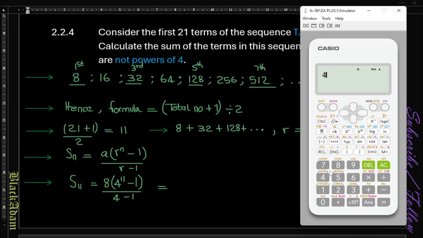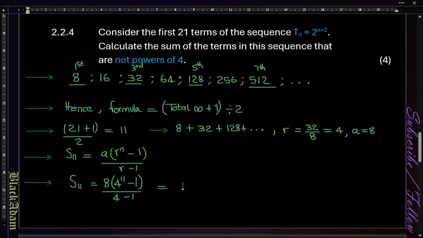That will be equivalent to 4 to the power 11 minus 1 times 8, divided by 3, which gives us 11184804. So that's the total, and that's part of the solution for the problem.